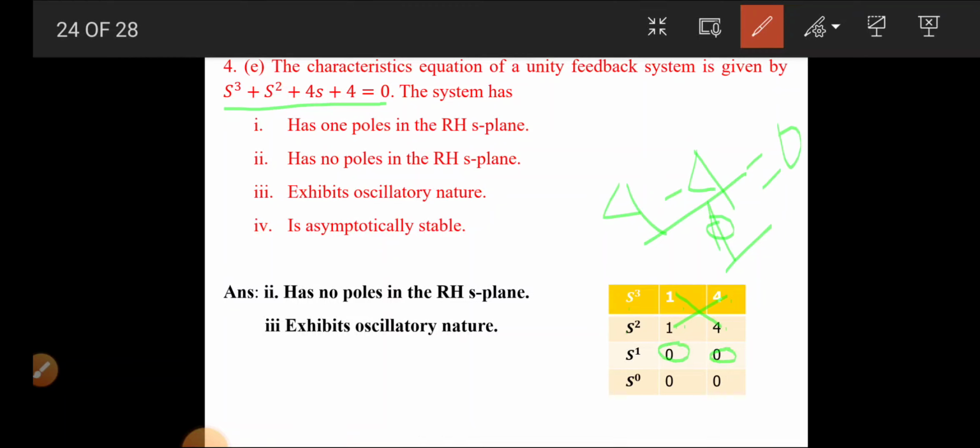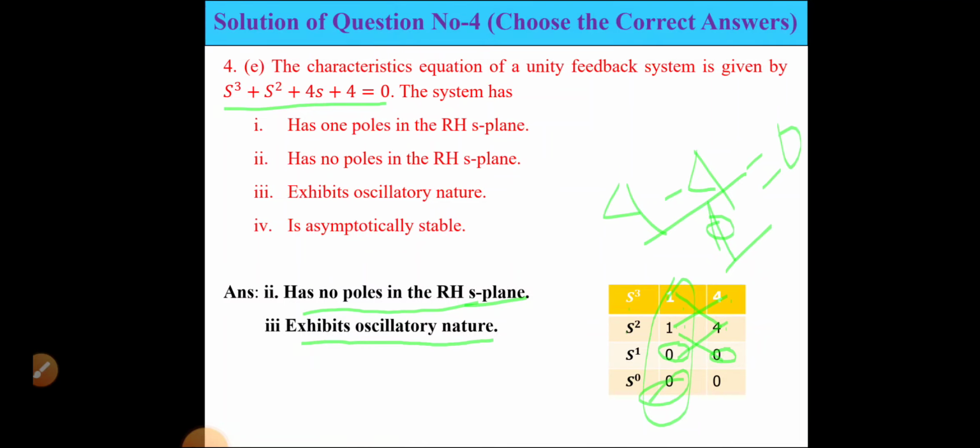So again this one is intentionally put 0. Again the same thing, this into minus this. So 0 by 0 means 0. So in the first column there is no sign change, so it has no pole in the right half of the S plane. Also both the parts become 0, so that's why it exhibits oscillatory nature. Okay, so this is the answer.